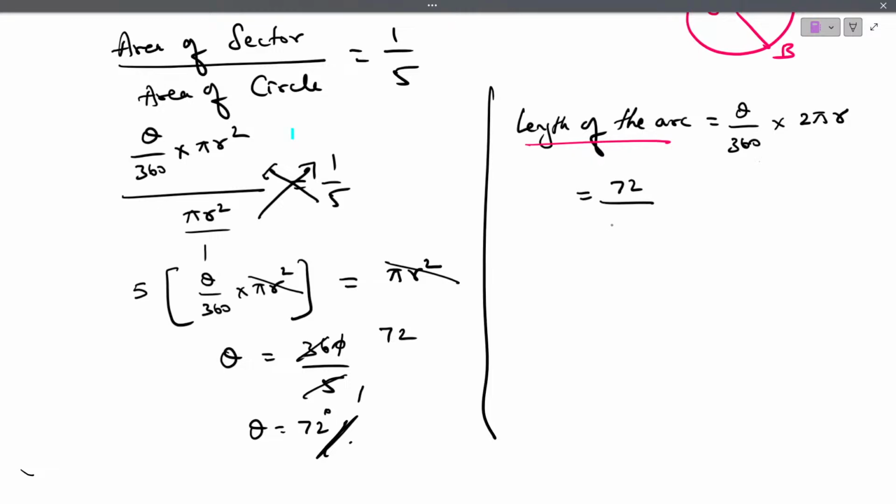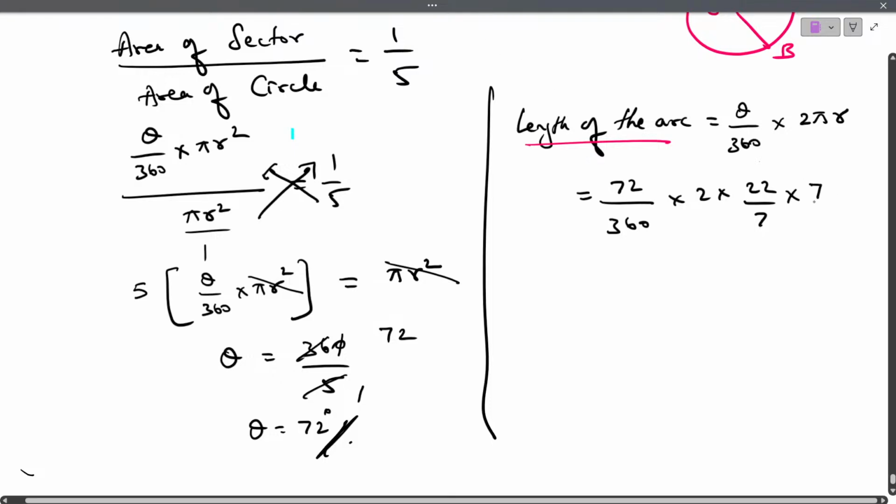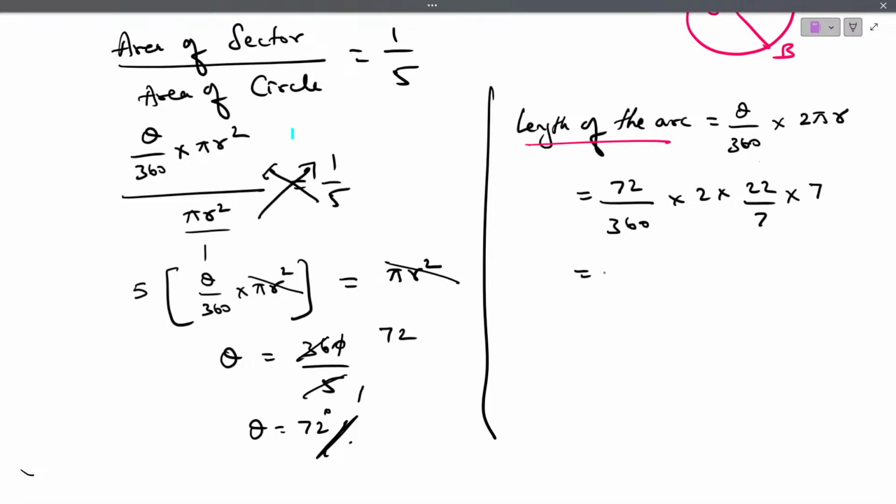Done? That is 72 divided by 360 into 2 into 22 by 7 into radius, which is given as 7 centimeters. So 2 into 22 by 7 into 7. Done. Then you can cancel them as it is. 2 ones are 2. 2 ones are 2. 2 eights are 16. 0. Again 2 nines are 18. 0. 2 threes are 6. 2 sixes are 12. Done.